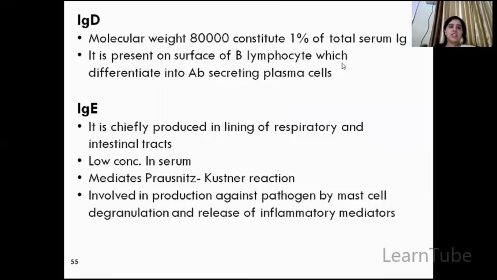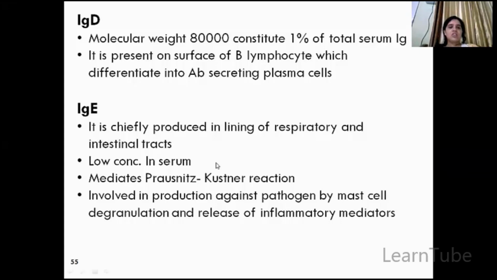Next is IgD. The molecular weight of IgD is around 80,000 Daltons, and it constitutes only 1% of the total immunoglobulins. It is present on the surface of B lymphocytes, which further differentiate, leading to the formation of antibodies or plasma cells. Okay.